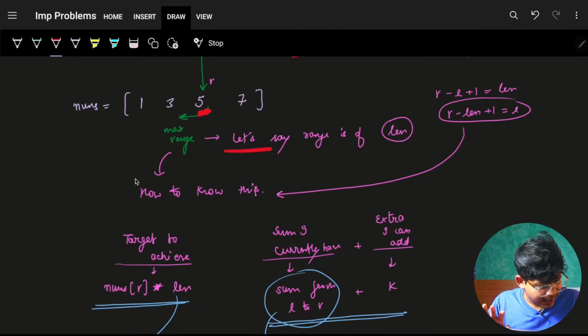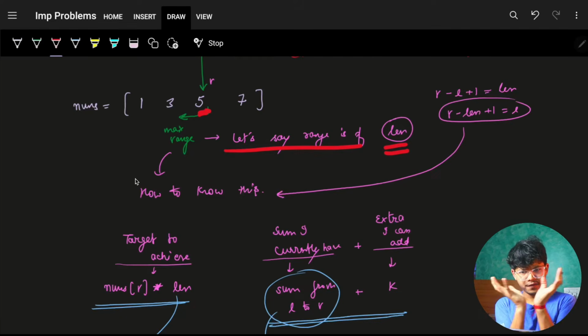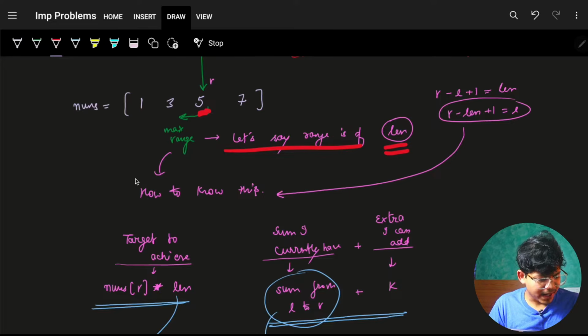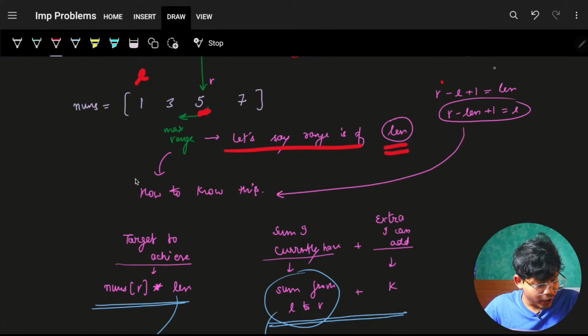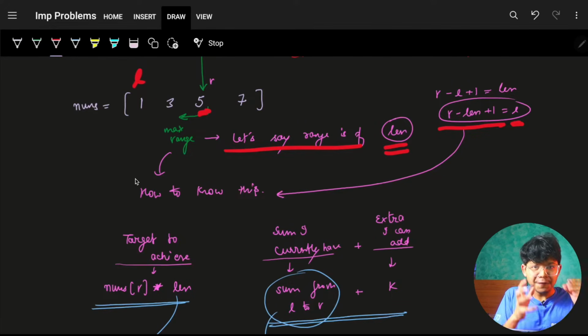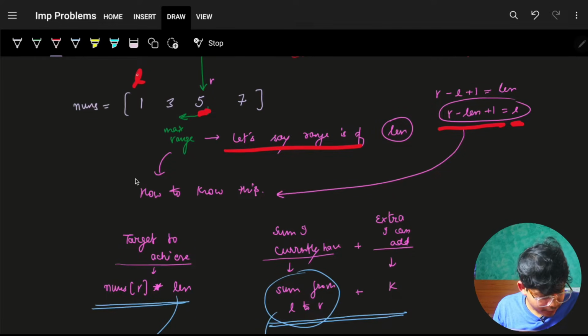Now let's say I want to go length backwards because I want the maximum number of elements, or basically maximum length as to become as 5. So I'm just trying to go length backwards. So for sure, if I go length backwards, then what could be my L? Just simply, if L would have been existingly there, so R minus L plus 1 would have been equal to length. So for sure, L would actually become R minus length plus 1. So I just got to know that, okay, if I am at R and I plan to go length backwards, so my L will look something like this. I have got my L.